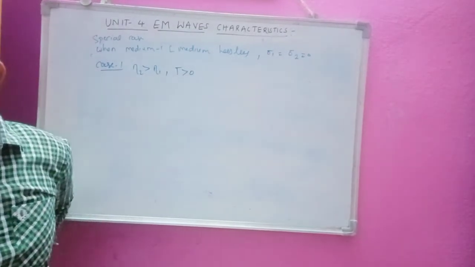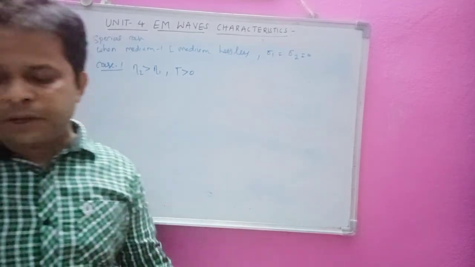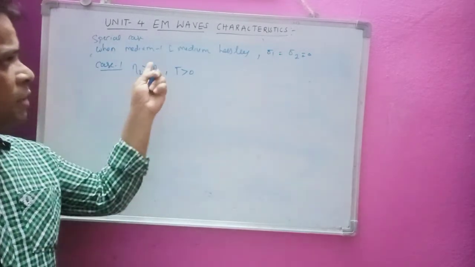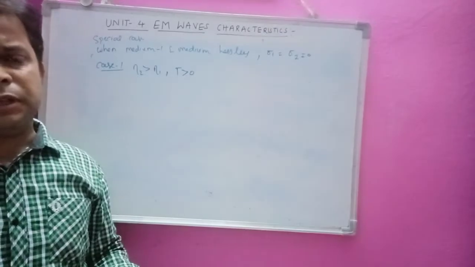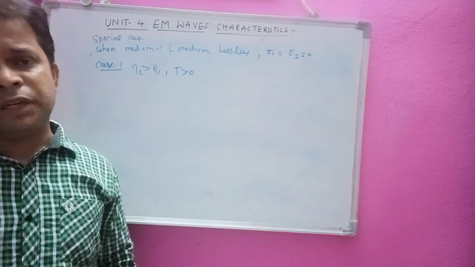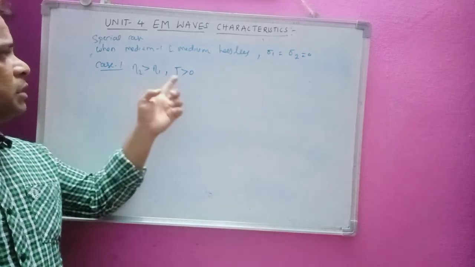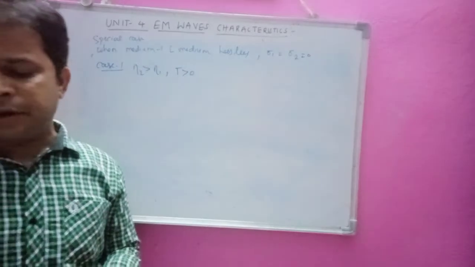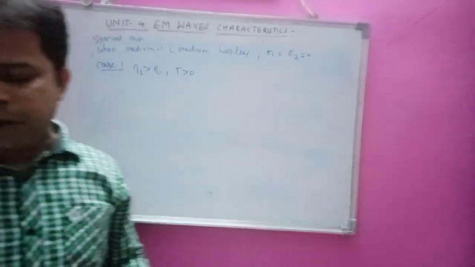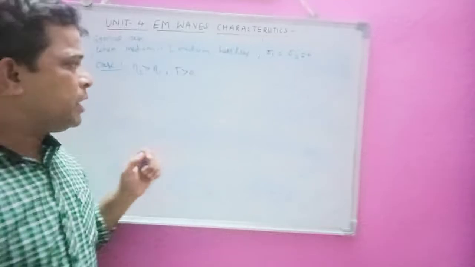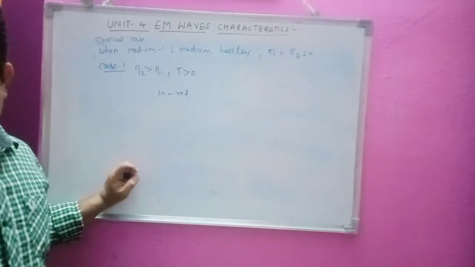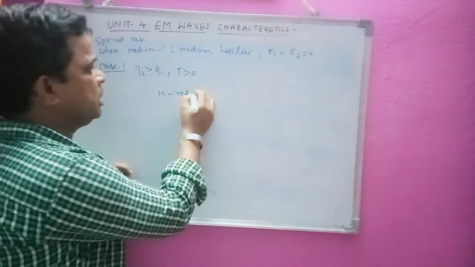Here again we have a standing wave in medium 1, but there is also a transmitted wave. In the previous case, as we had taken a conductor for medium 2, there was no transmitted wave in medium 2, but in this case we have some transmitted wave into medium 2. We are not showing it in the diagram. Here the incident and reflected waves have amplitudes that are not equal in magnitude.